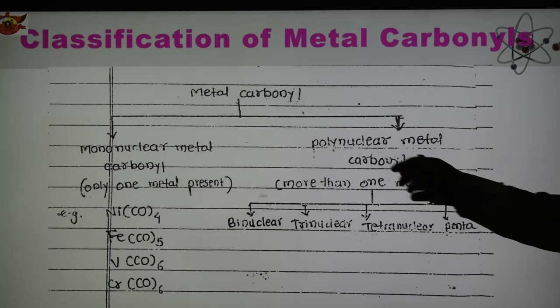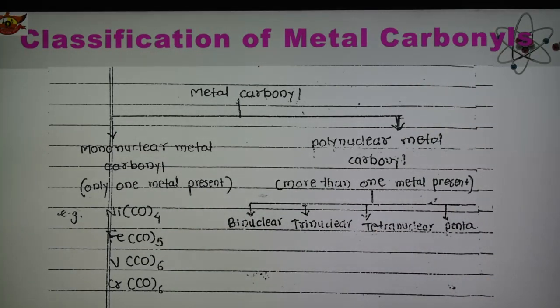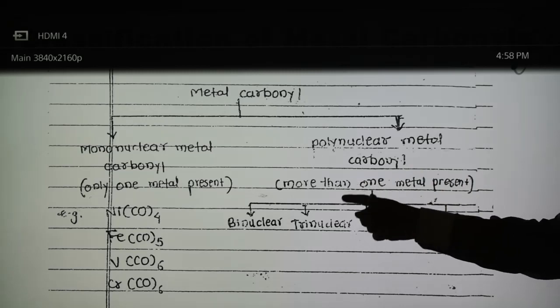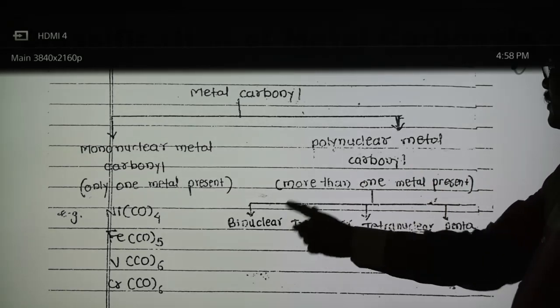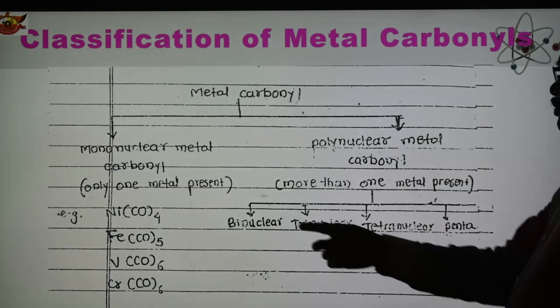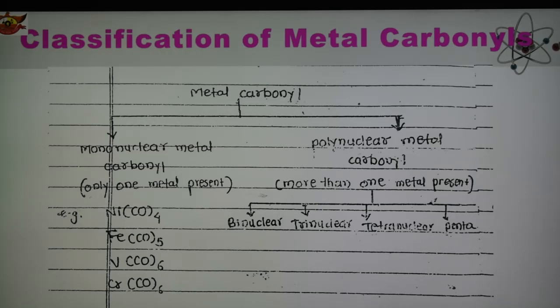In this case, CO is a neutral ligand and nickel is in a neutral, or we can say zero, oxidation state. In case of the second type, polynuclear metal carbonyl, these are further classified into binuclear, trinuclear, tetranuclear and pentanuclear and so on. Poly means many, so it contains binuclear, trinuclear, tetra and pentanuclear metal carbonyl.